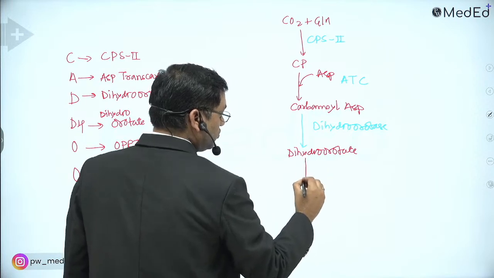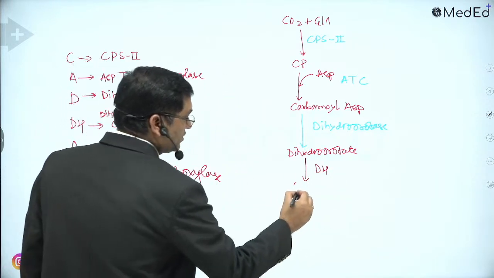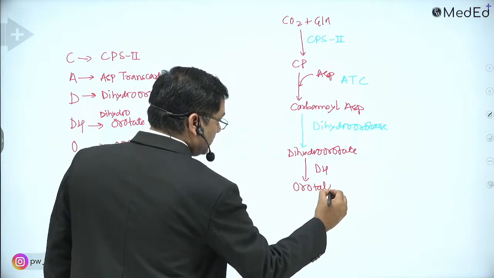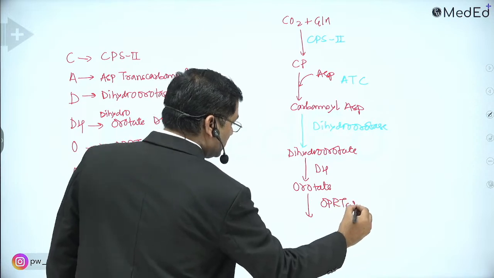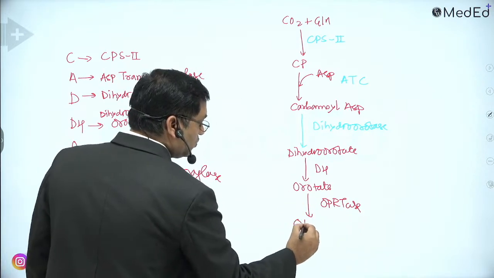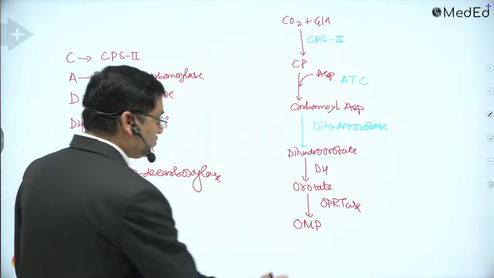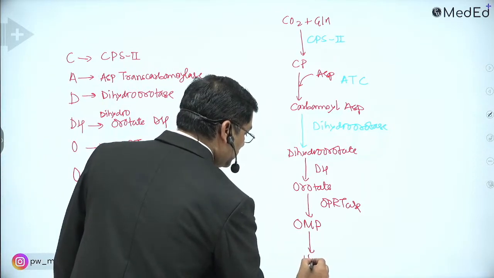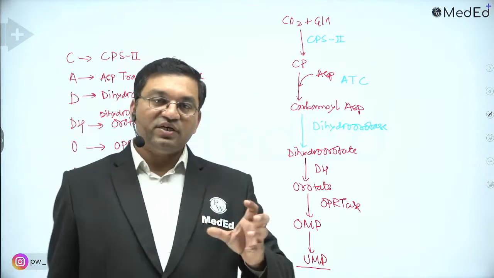Then dihydroorotate dehydrogenase converts it into orotate. Then OPRTase, orotate phosphoribosyl transferase, converts orotate into orotidine monophosphate, which is converted into UMP.